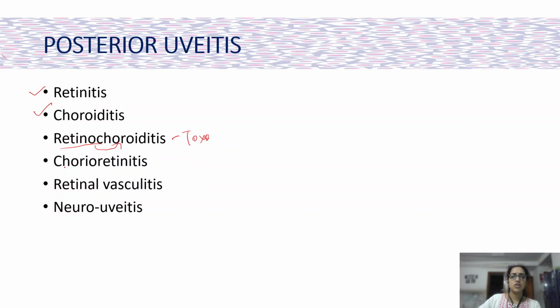And when the inflammation starts from the choroid and then proceeds towards the retina, it's called chorioretinitis, and most common cause is TB. Retinal vasculitis is inflammation of the vessels of the retina and it is seen as sheathing. It can affect the arteries or veins or both. Most common cause of retinal vasculitis in India is again TB. So you will hear a lot of TB in these classes. And the last, not so common, is neurouveitis, where you'll see more of a papillitis due to inflammation.